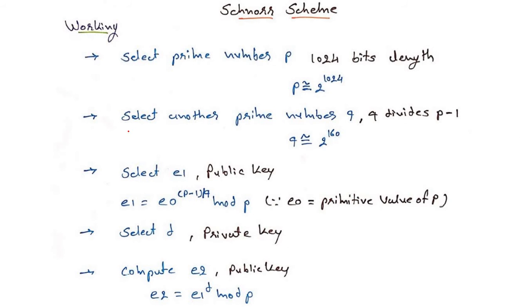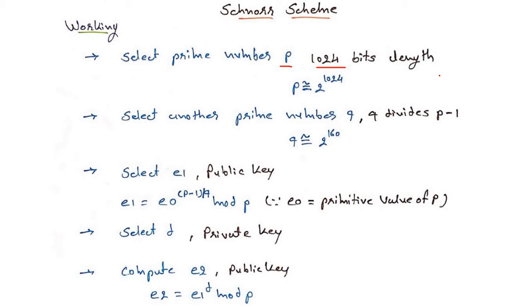Let's see in detail the working of the Schnorr scheme. First we select the prime number p with 1024 bits. What is the meaning of a length of 1024 bits?